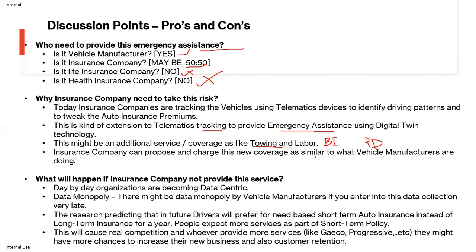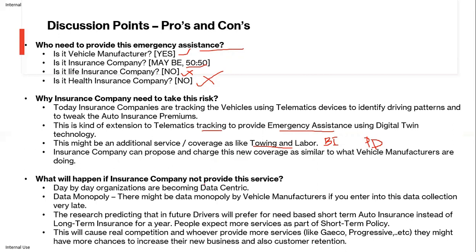But the problem today is that customer information is sitting in the insurance company's databases, and the real-time vehicle movement is tracked in the IoT servers, but there is no connection between these two. If we are able to establish a connection between this IoT data and customer data, there might be better services that the insurance company can provide. So the insurance company can propose and charge this new coverage, similar to what vehicle manufacturers are doing.